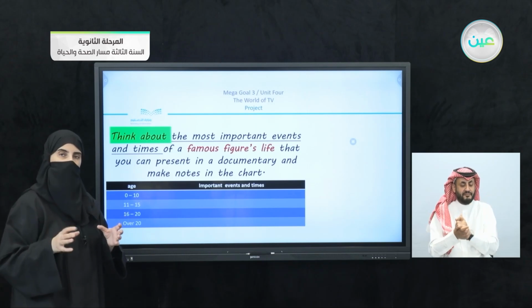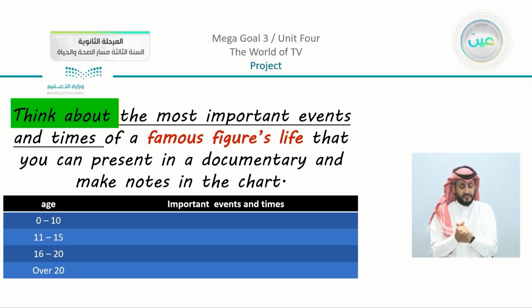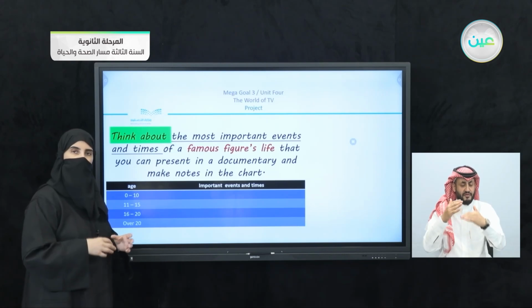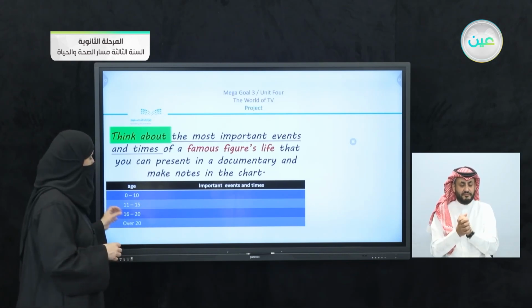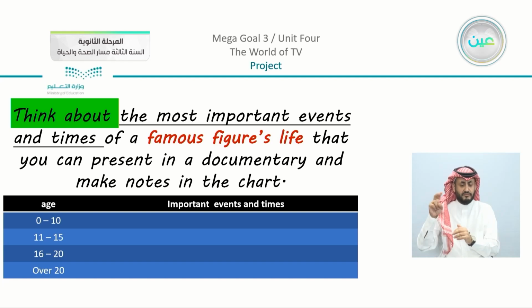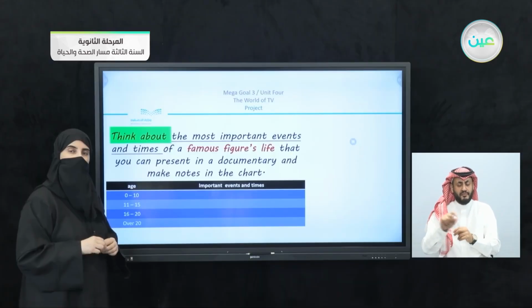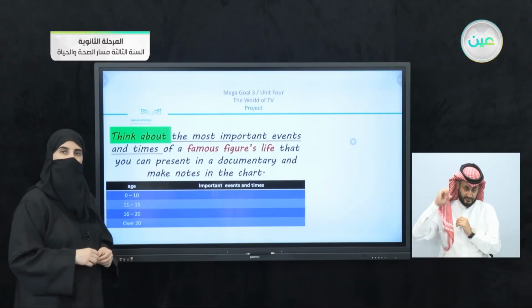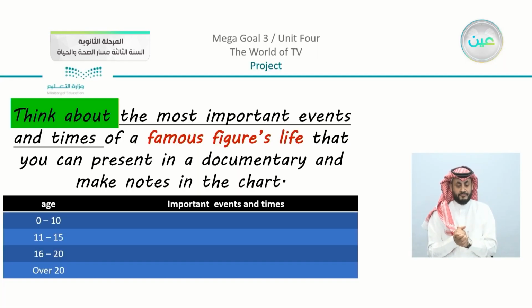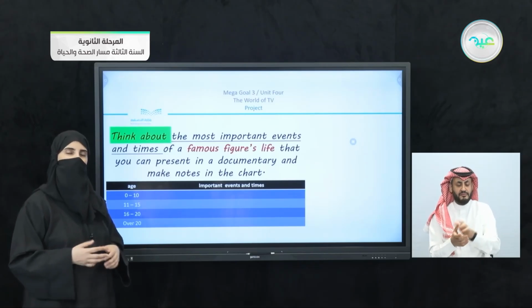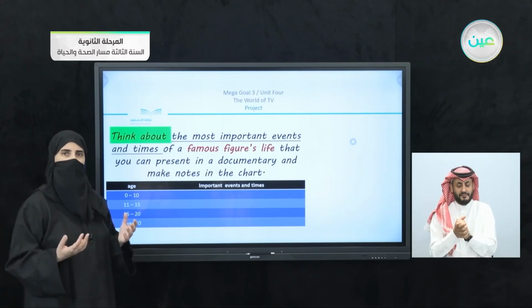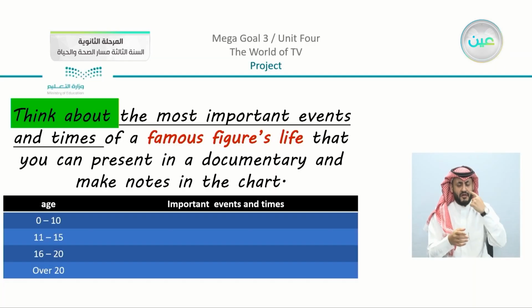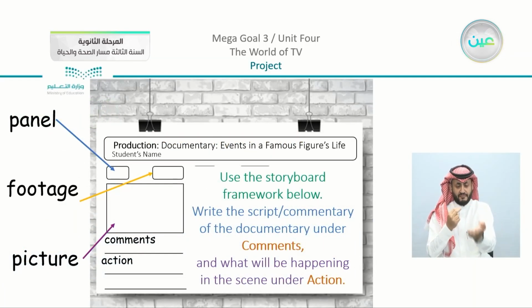So you are going to do the same. You're going to choose your figure. We have here the ages from 0 to 10, so from birth to 10 years. We have also from 11 to 15 as young children or teenagers actually. After that, from 16 to 20, completing their teenage age here. And we have here over 20. And on the other side we have the important events and times. So if you remember the figures that we talked about, how they started poor or in different circumstances and then they changed their lives, we are going to focus on these events here.